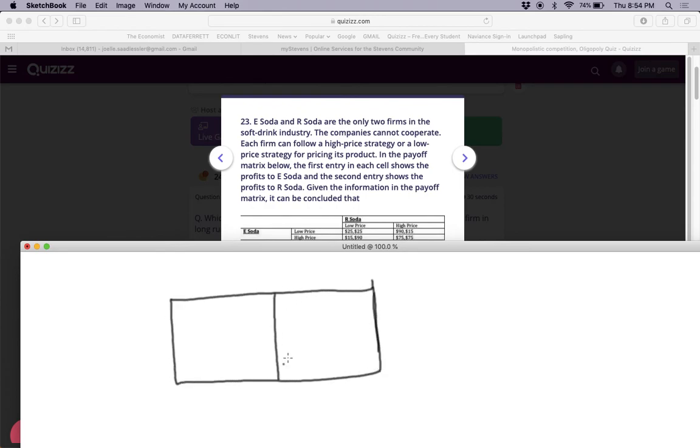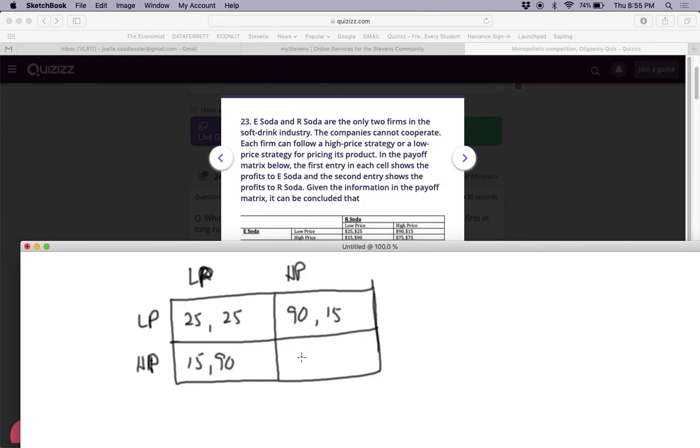Super quick. I'm going to do it all in one color. So low price, high price, low price, high price. So we got 25, 25, 15, 90, 90, 15, 75, 75.